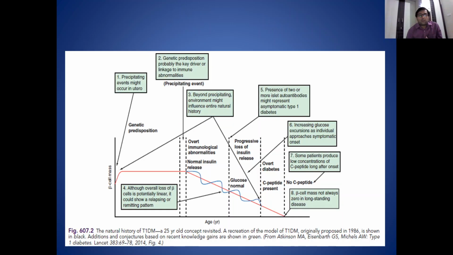This is the natural history of type 1 diabetes. Previously we thought that the decrease in beta cell function was linear, but now studies suggest that we have a relapsing and remitting pattern of insulin secretion in the body until overt diabetes is seen.